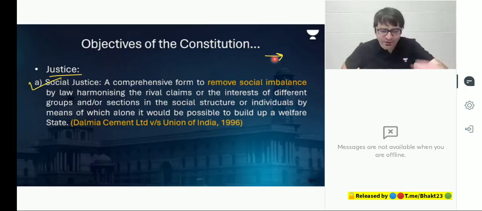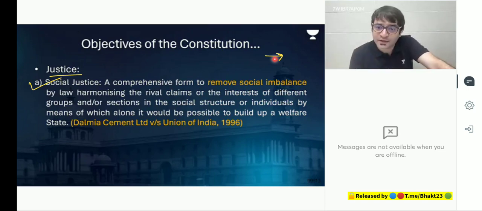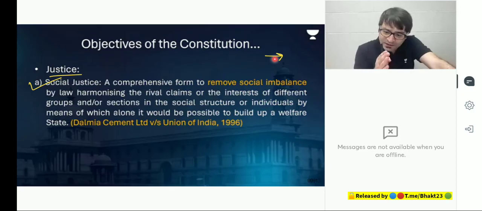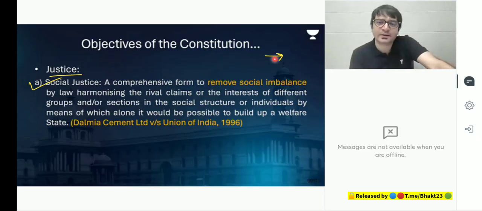What is this division of labor? Listen to me carefully. Do we need doctors in the society? We do. Should we have only doctors in the society? We need engineers as well. We need teachers as well. We need plumbers as well. We need electricians as well. So that is what we call division of labor. Some people will do one set of work, the other will do another set of work, and no work is good or bad because everything is required. Every amount of work is required.